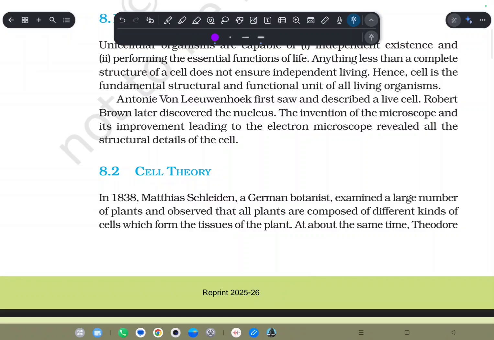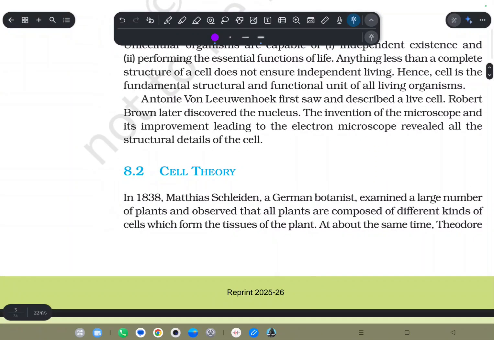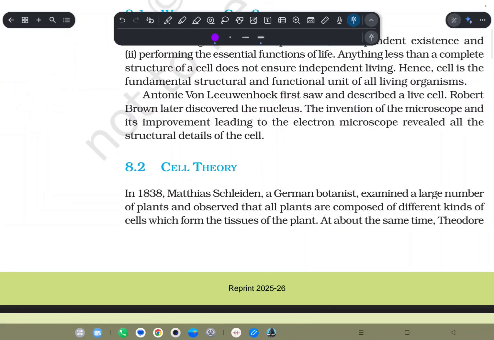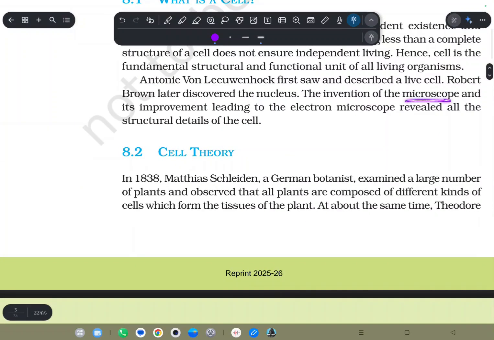Okay, so here are three scientists we are going to know. First is Anton von Leeuwenhoek, who was the first person to observe a living cell. Then Robert Brown, who was the first to discover the nucleus. And one more person, Robert Hooke, who saw a cell for the first time, which was not a living cell, it was a dead cell. After the microscope's invention, things got a lot more advanced.